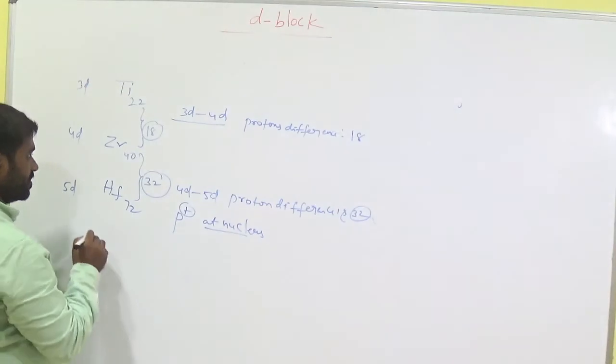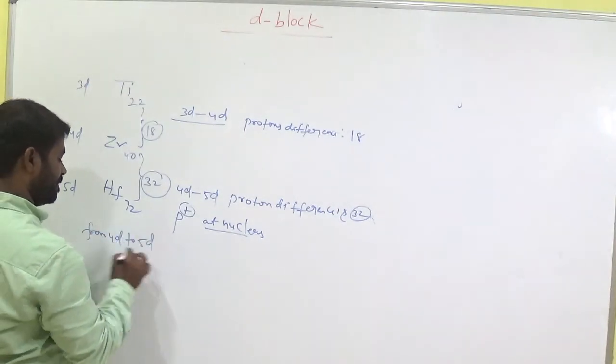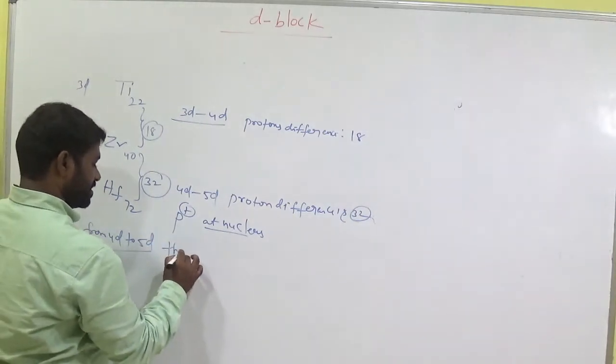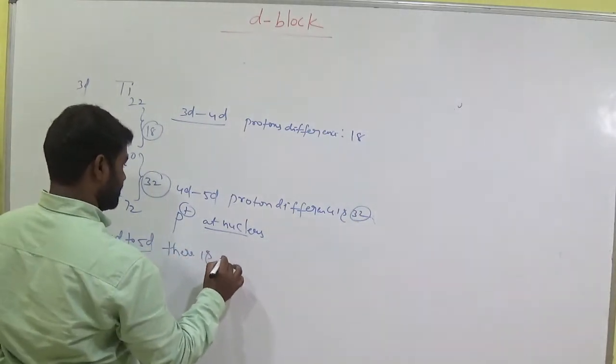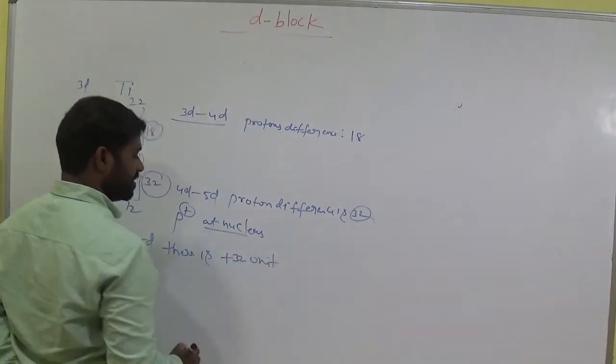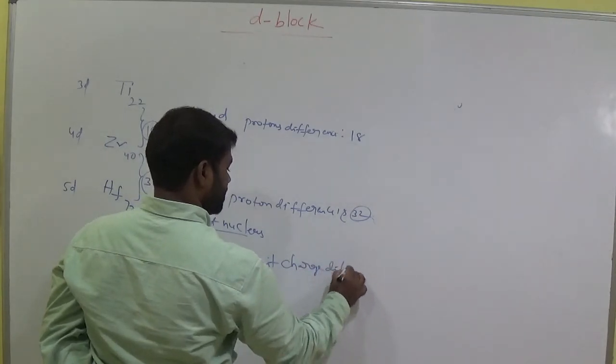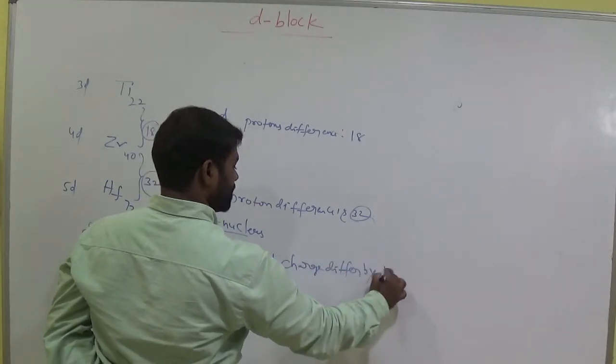So from 4d to 5d, there is a plus 32 unit charge difference due to the protons.